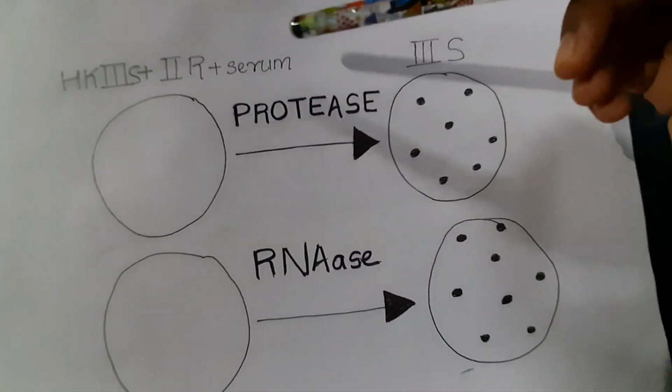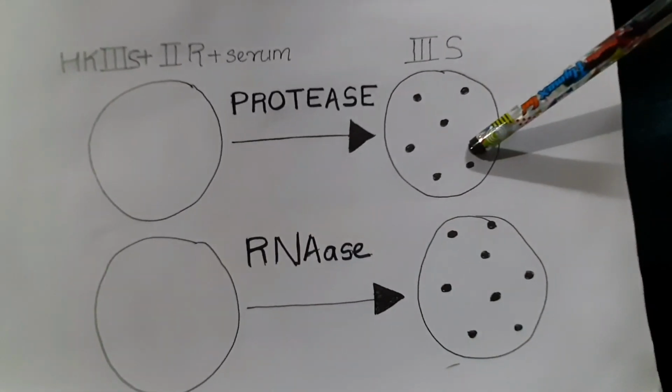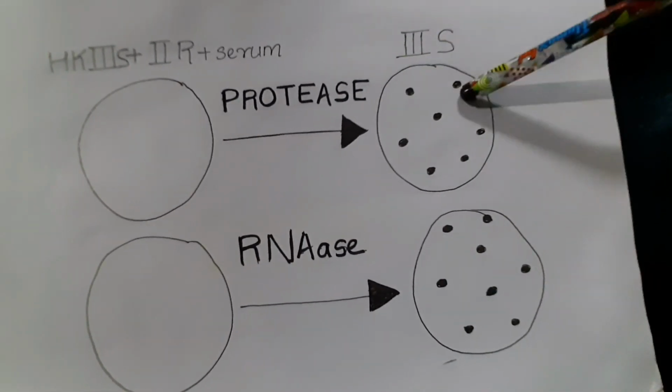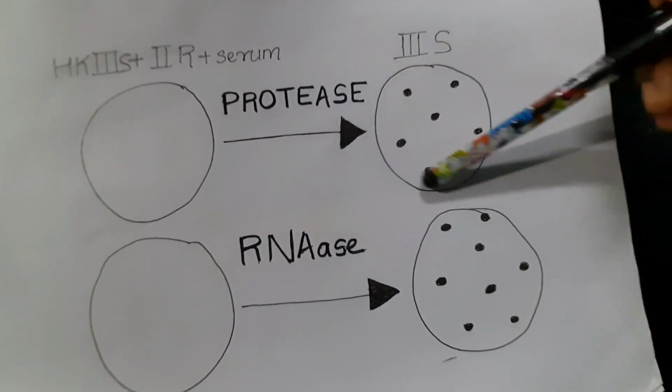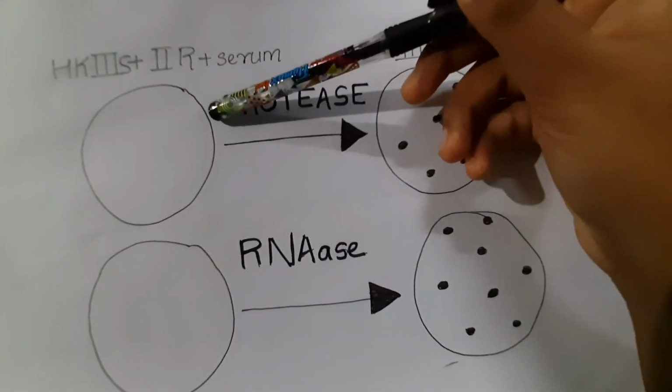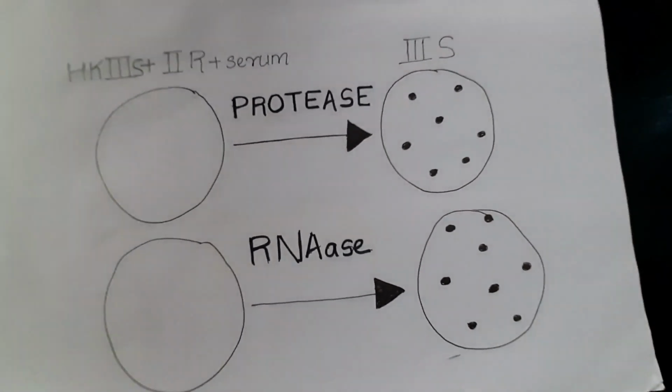Expecting this, they did the experiment, but they got the result that the transformation has happened. 2R has been converted to 3S. Colonies of 3S appeared on this plate. Now it is clear it is not a protein that causes the transformation.